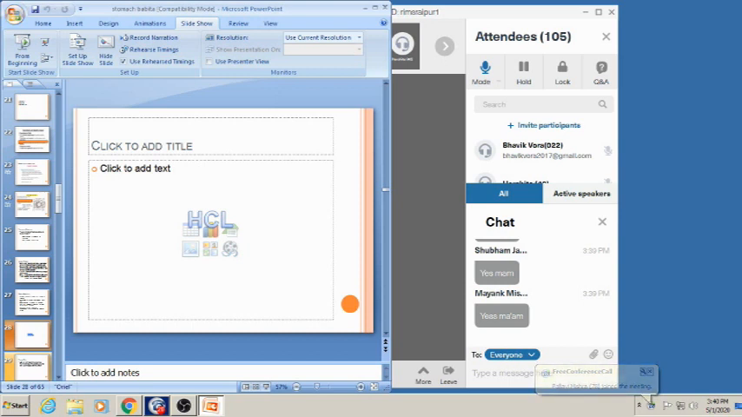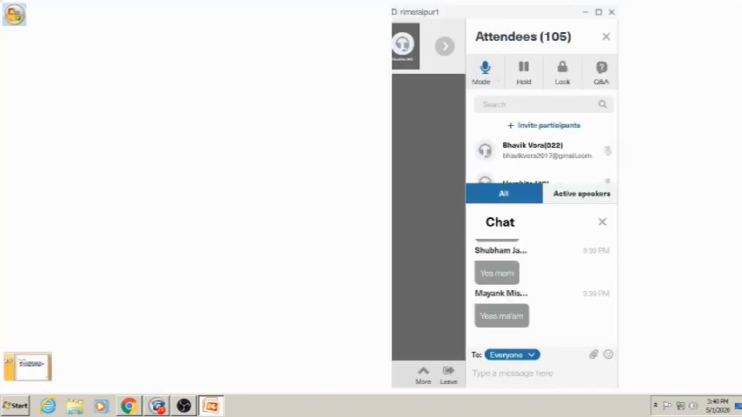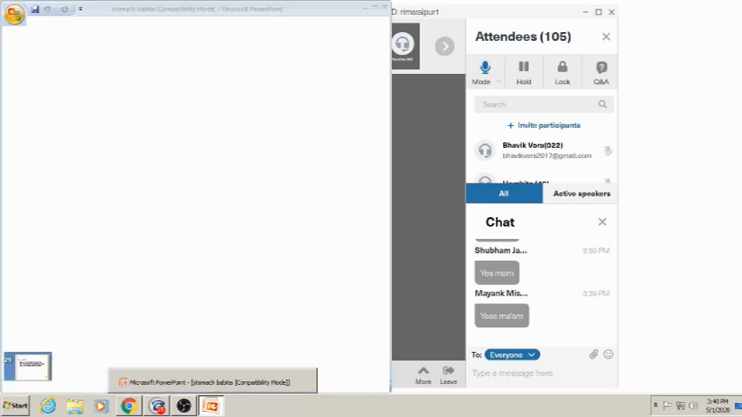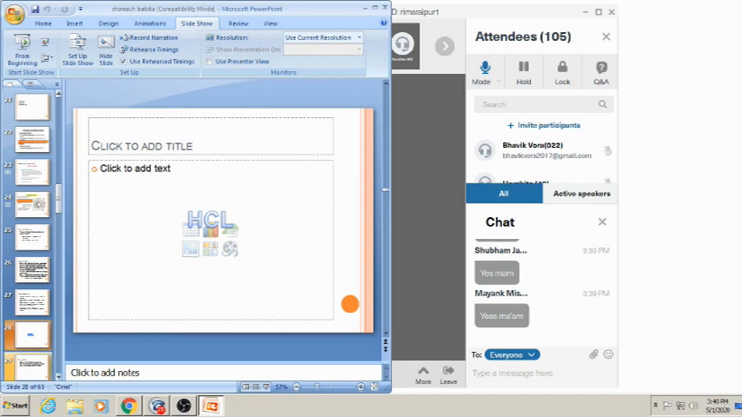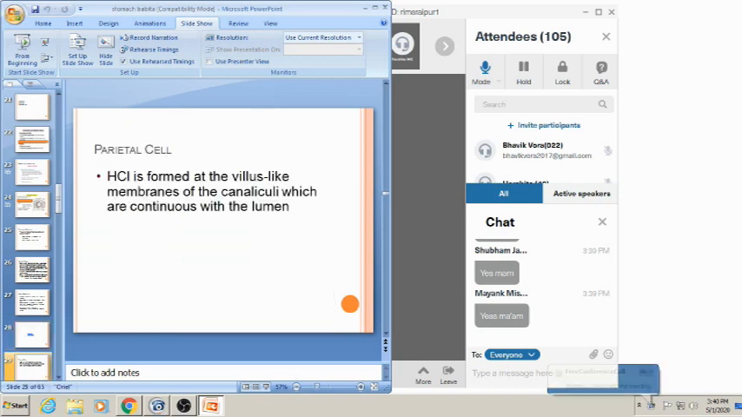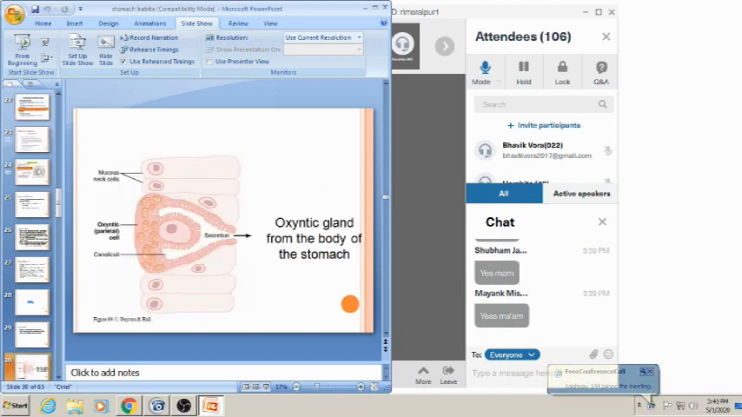Now coming to know about HCl, and the question which is frequently asked is the mechanism of secretion of HCl. HCl, which is hydrochloric acid, is formed from the villus-like projections of the canaliculi, which are continuous with the lumen. Here in this diagram, you can appreciate this is the parietal cell or oxyntic cell, which contains many villus-like projections where the HCl forms, and from there it will be secreted into the oxyntic gland from the body of the stomach.